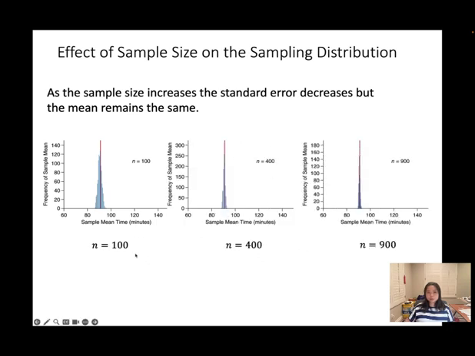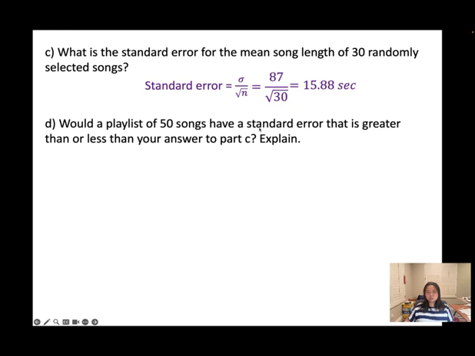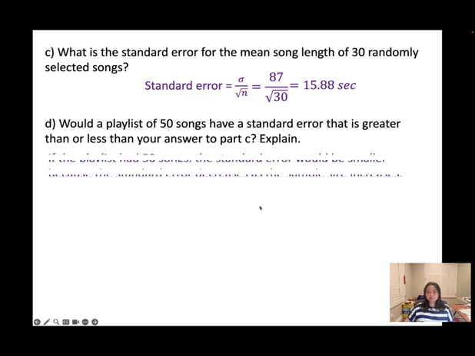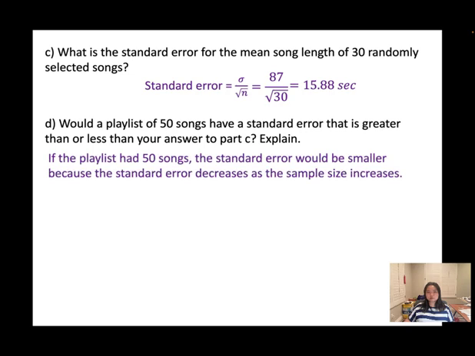When you increase the sample size, the standard error decreases and the mean remains the same. So the standard error would be smaller, because the standard error decreases as the sample size increases. Or you could just plug in 50 here to see what you get for the standard error.